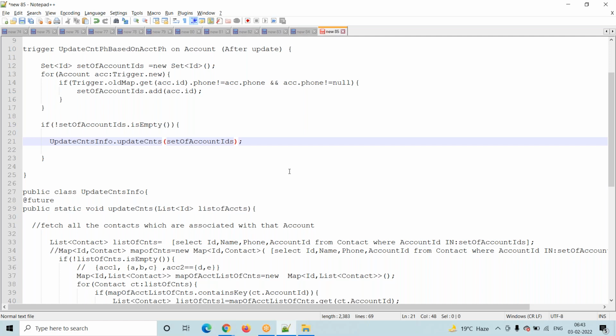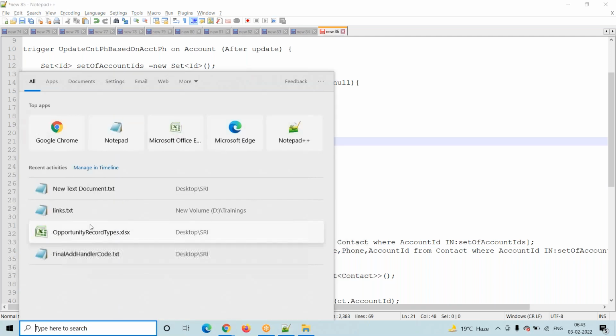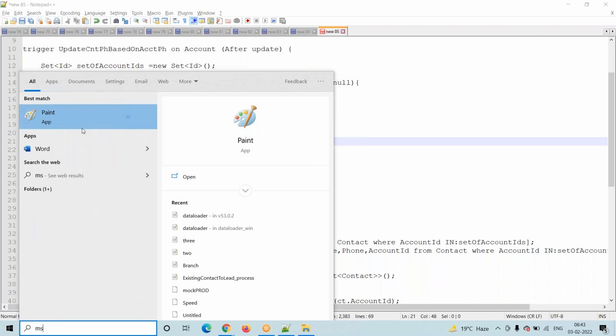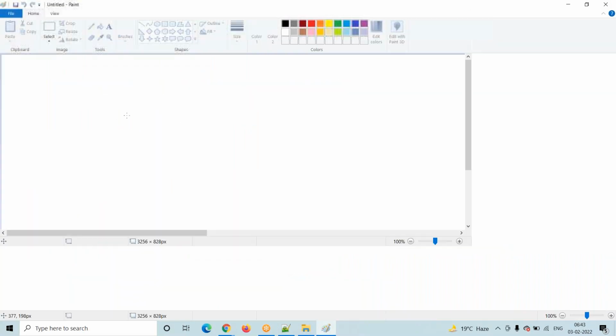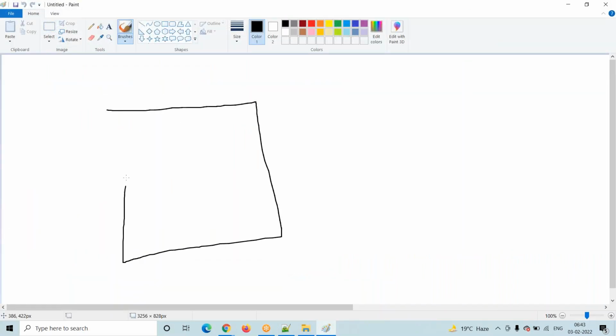Now coming into future method for long running transaction. What do you mean by long running transaction? It is nothing but, coming into here, I am trying to create one account record. This is my account record. Or updating, assume anything. Suppose I am trying to update a phone number.